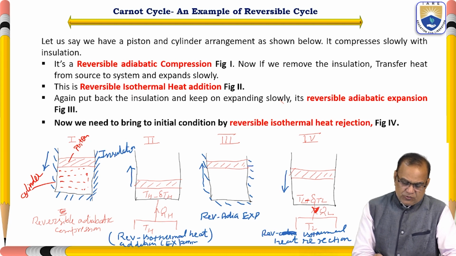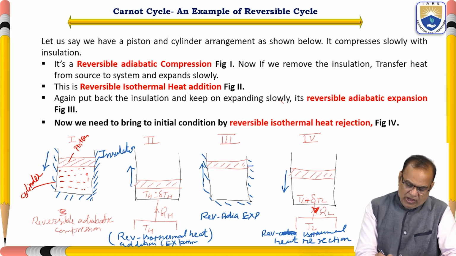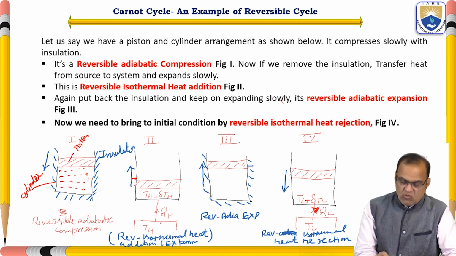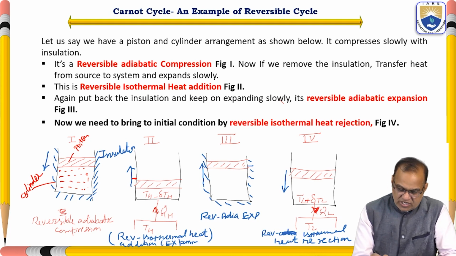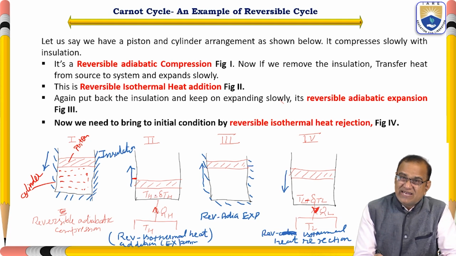In the diagram, from here to here you have compressed, and the piston has reached up to here. Now from the source you have to take some heat. This amount of heat is QH. Here you will have TH minus del TH, very minute, less than this, otherwise the transfer will not take place.